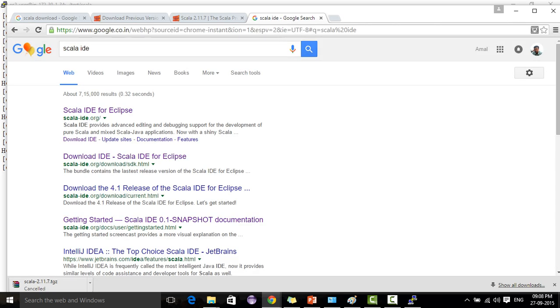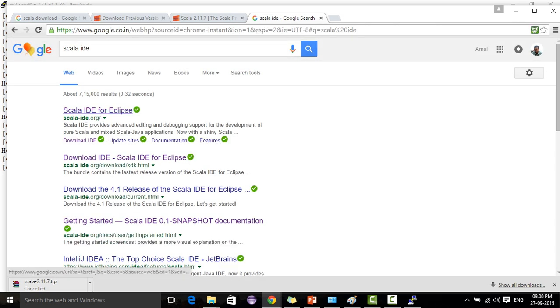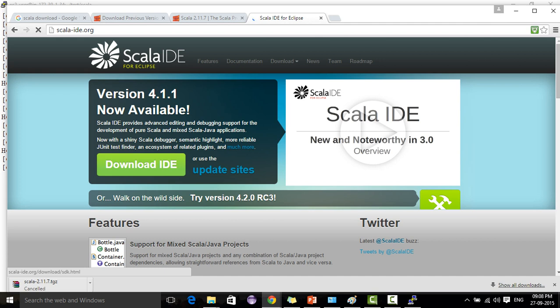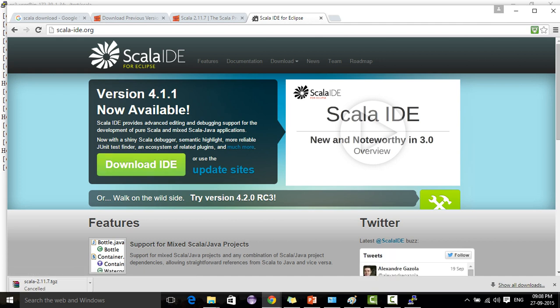Scala IDE is available. It is built on top of Eclipse, so those who are familiar with Eclipse will find it very easy to use. You can download the Scala IDE from here and write programs over there.